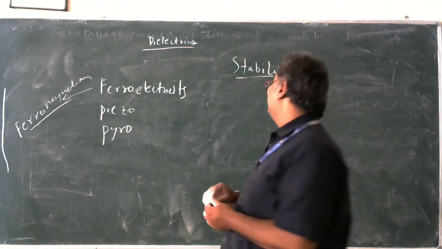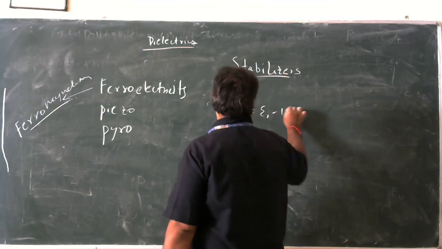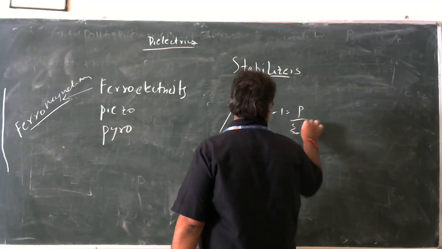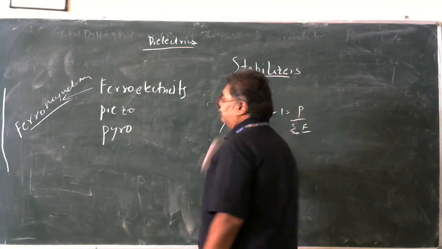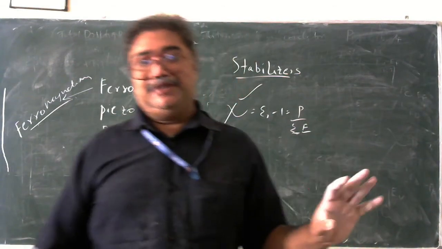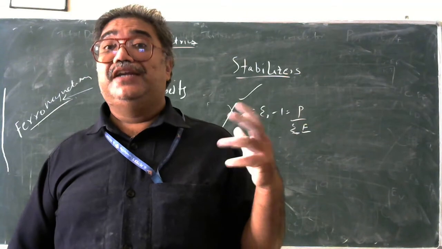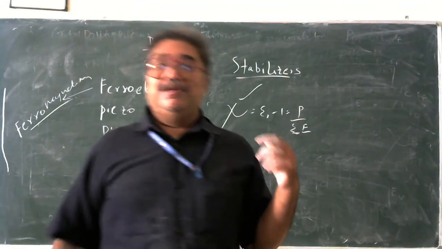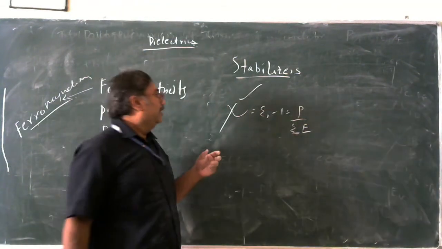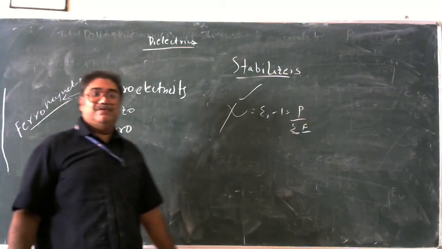Because we have taken one thing: chi, the susceptibility. Chi equals epsilon minus 1, equals P by epsilon naught E. The whole thing depends on this chi. When the chi value is far greater than 1, it's a wonderful dielectric material. And we just work on the ratio of polarization to the electric field applied. Depending upon this, we have ferroelectricity, piezoelectricity, pyroelectricity, and some applications.